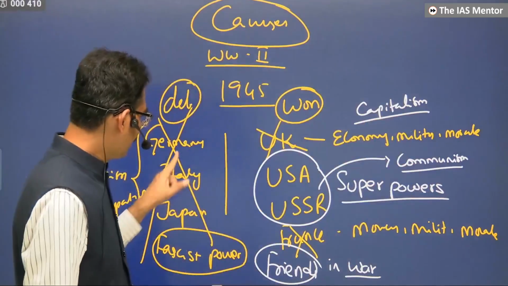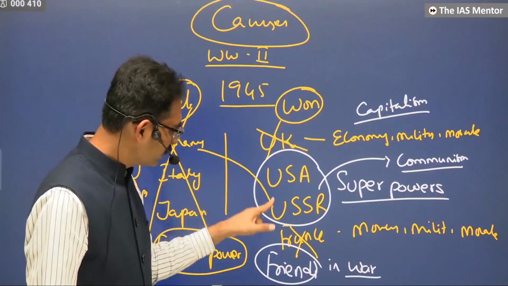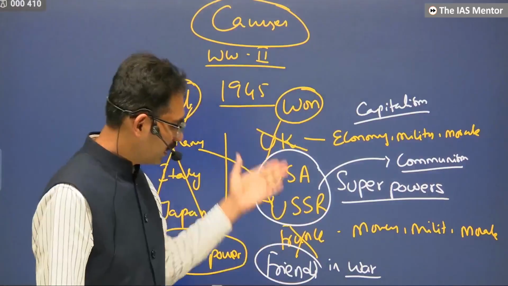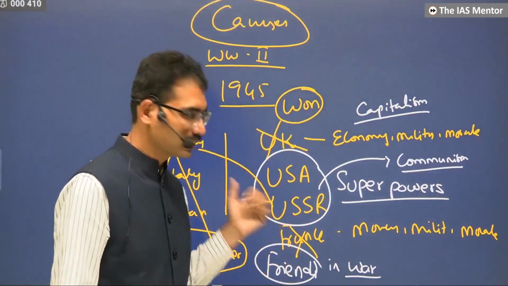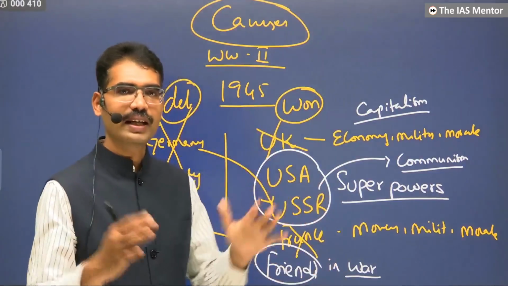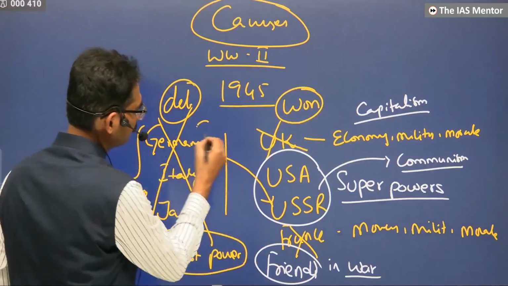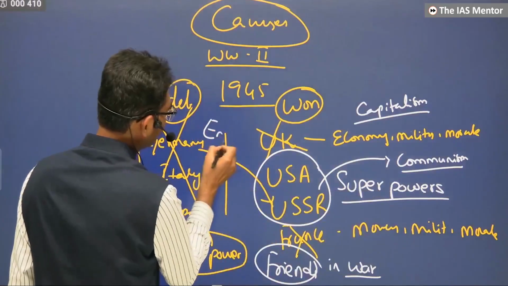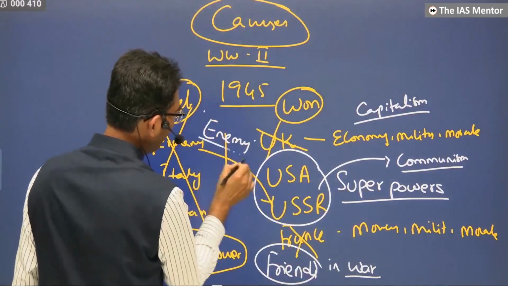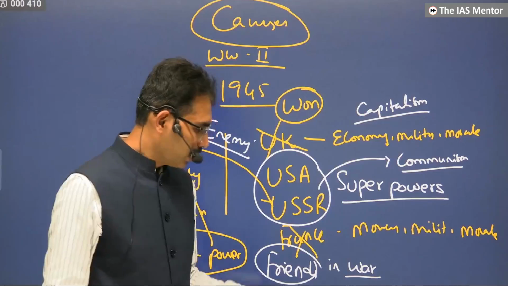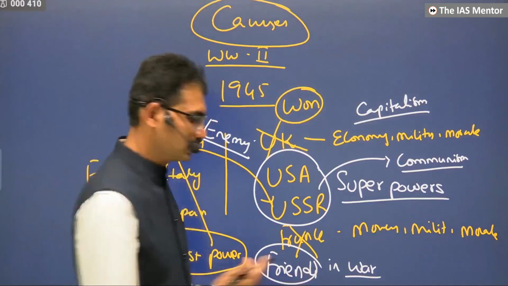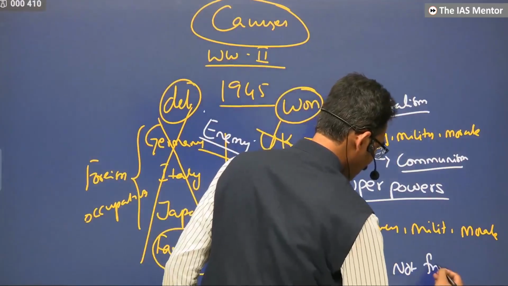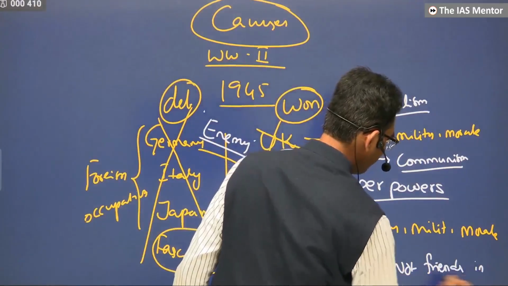Because Germany attacked USSR also. Germany attacked others also. That's why they all had a common enemy. When there was a common enemy, they joined hands and they became successful. They were friends in war, but not friends in peace.